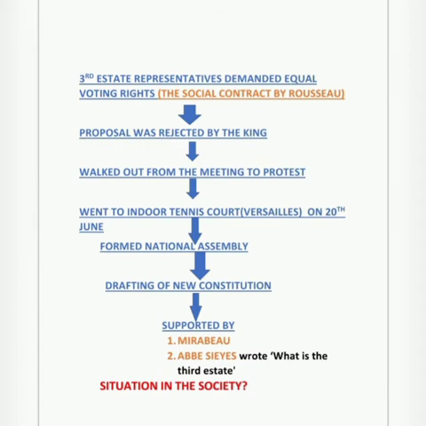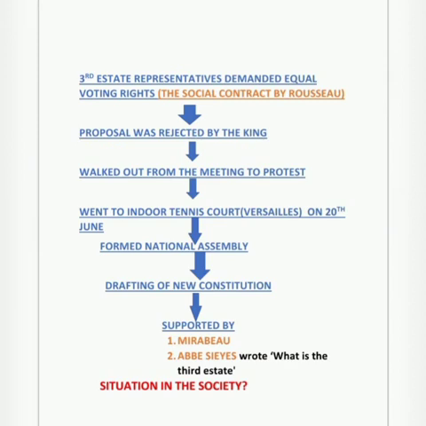And after that, the members of the third state also rejected whatever policy was there in the States General meeting. Now they formed the National Assembly.